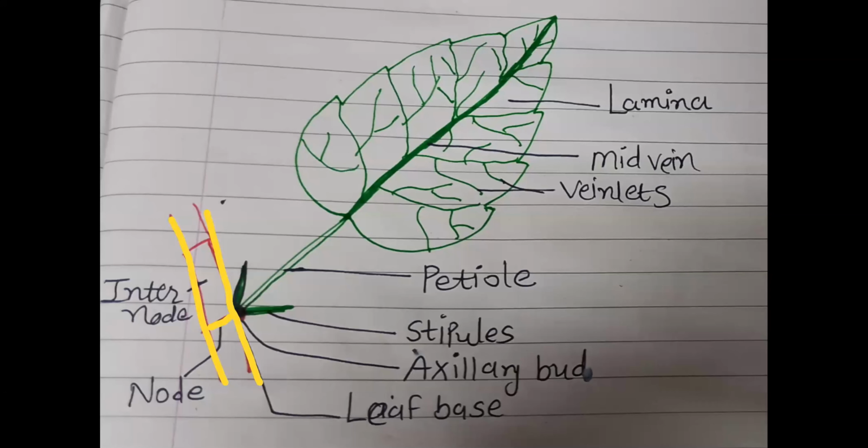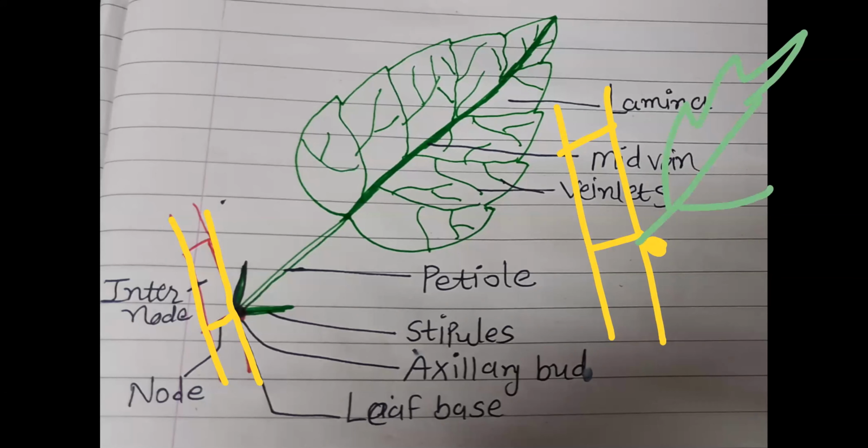And one more thing, remember, this is the stem branch. Nodes are there. At the node, if you remember, axillary bud is present. And with that, over here, leaf is present. So leaf develops at the node and bears a bud in its axil, and that we call axillary bud.